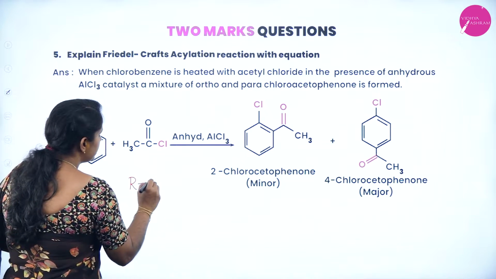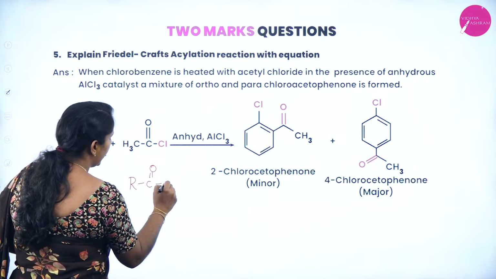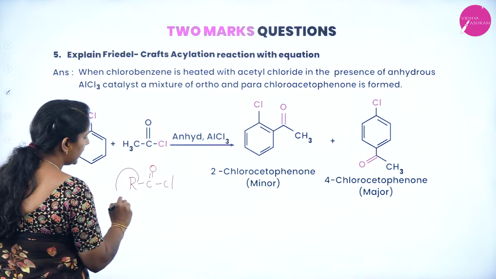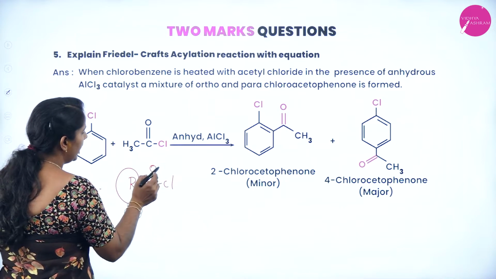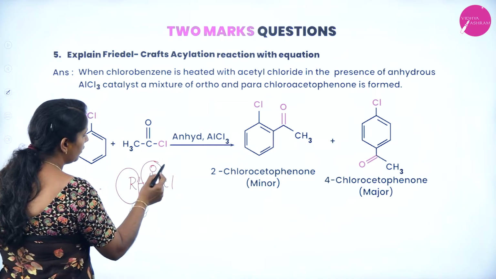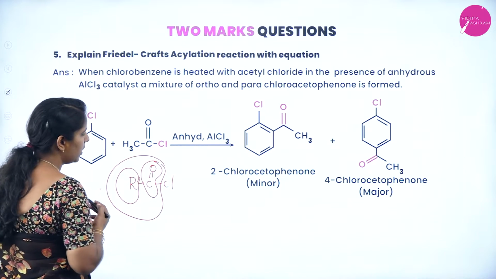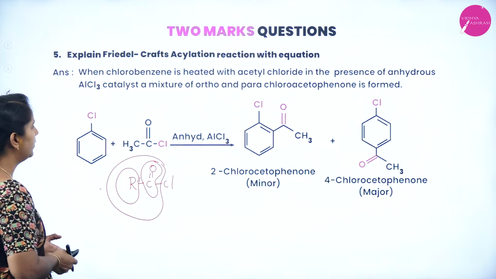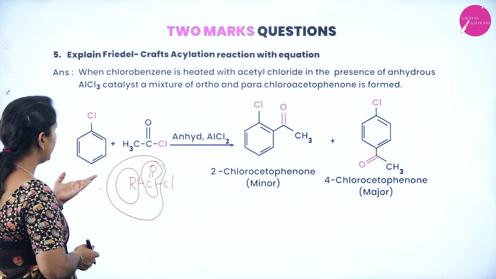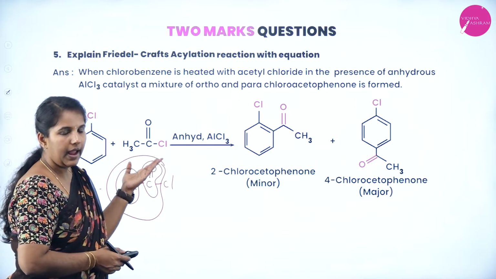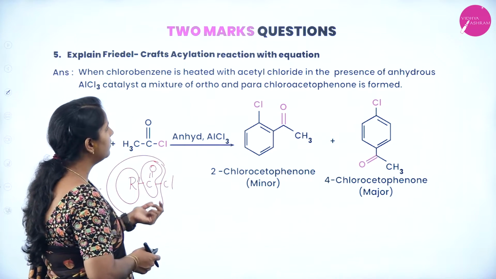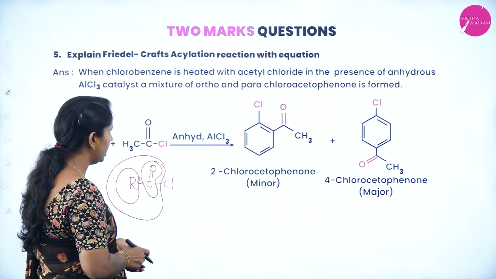So, RCOCl. Here R is a variable group which we can substitute with any alkyl group, and this CO along with the alkyl group is called what? Acyl group. You can see that I have taken a chlorobenzene which has been treated with methyl acyl chloride in presence of anhydrous aluminum chloride.